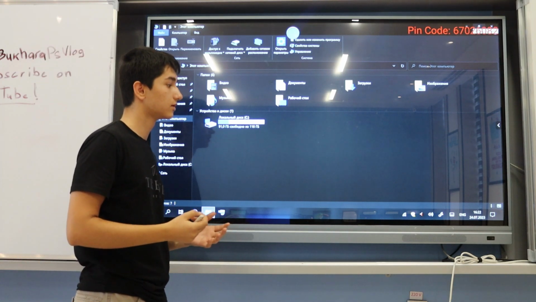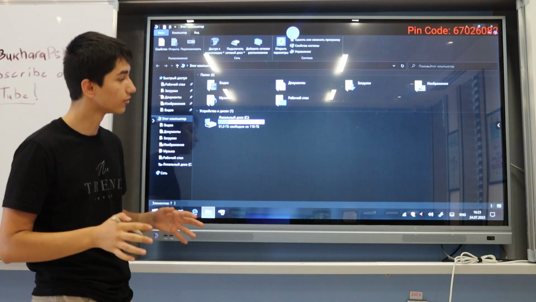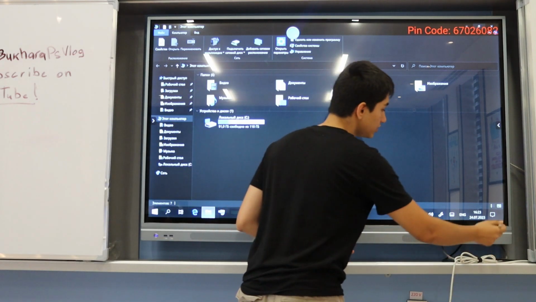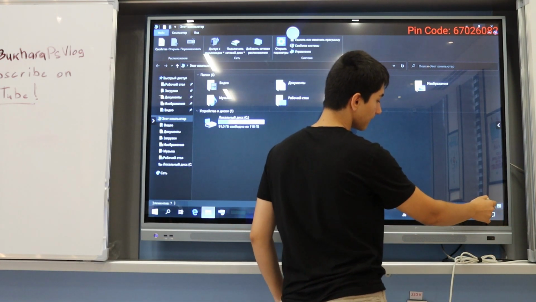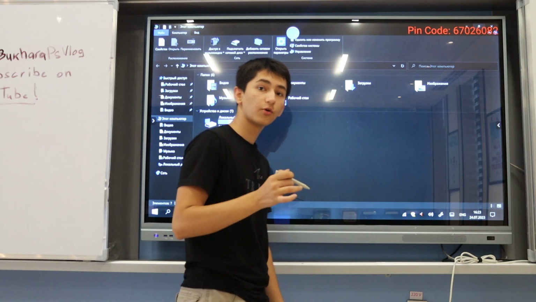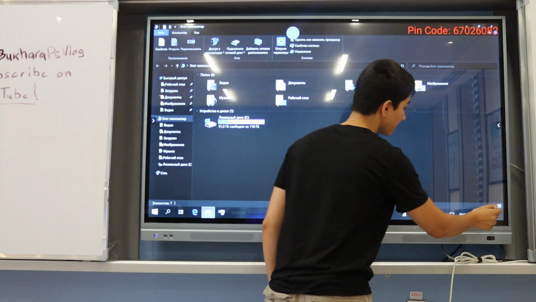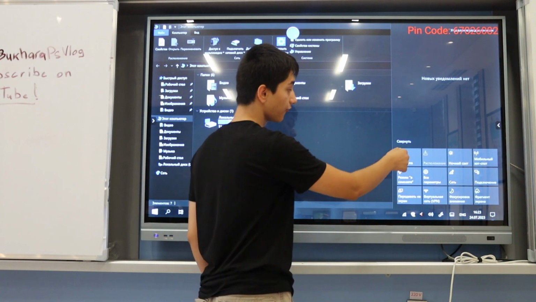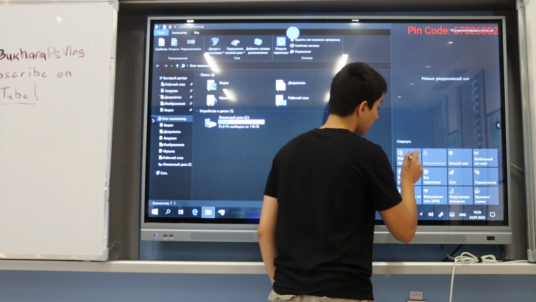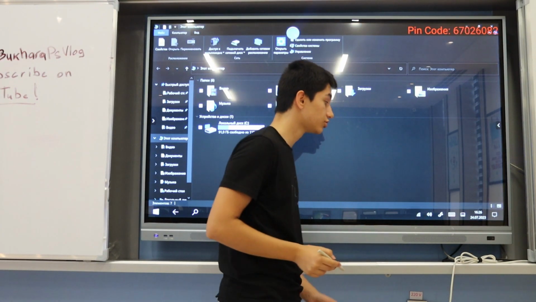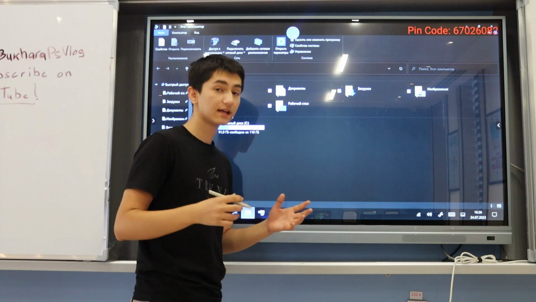To type on the keyboard, you need to press the button in the bottom right corner, this one, and the first button. This button turns on the specific mode to access the keyboard.